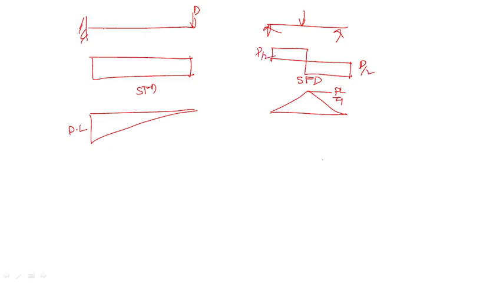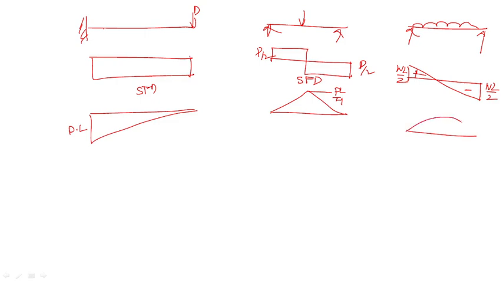If simply supported with UDL is given, how will the diagram come? It will come like this. This is the shear force, positive value, negative value. What is the value of this one? WL by 2, WL by 2. And the bending moment diagram will come like this, and this one is WL squared by 8. At this point these are 0. SFD, BMD. If you have any doubt now, right?